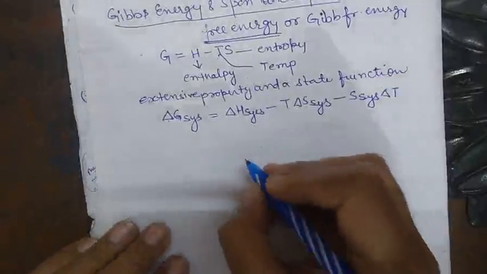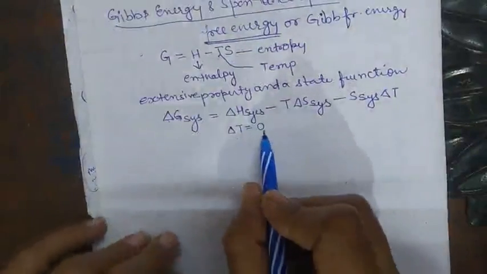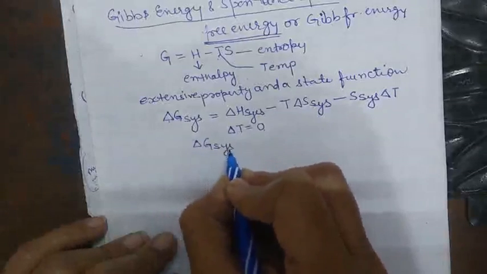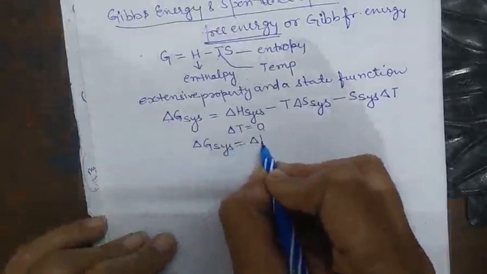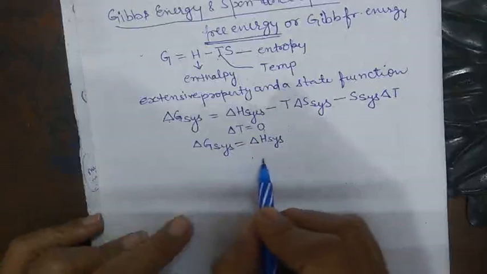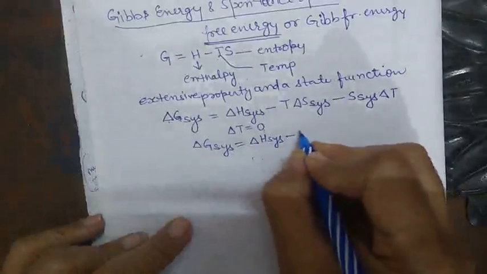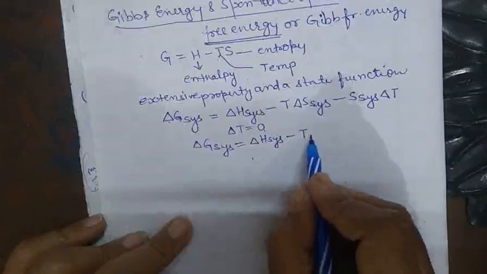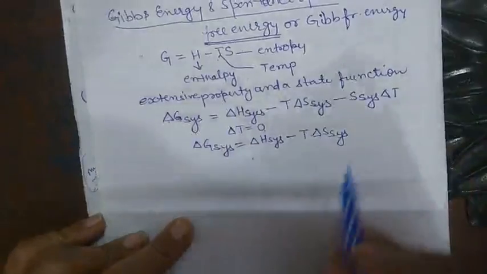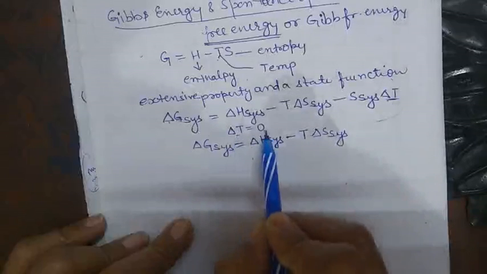At constant temperature, delta T is equal to 0. So delta G system is equal to delta H system minus T delta S system, because the term S system delta T is 0, since delta T is equal to 0.